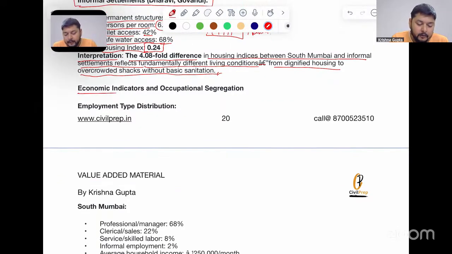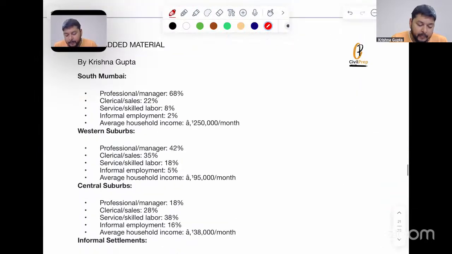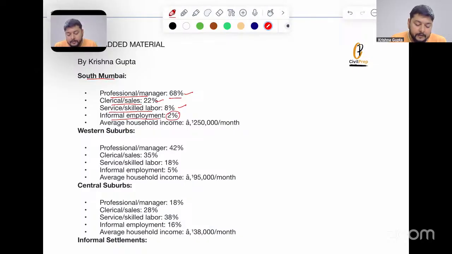Now, looking at the economic indicators and the economic segregation in the Mumbai region. Employment type and distribution. South Mumbai: professional or manager 68%, clerical and sales 22%, service or skilled labor 8%, informal employment just 2%. Average household income is 2,50,000 rupees per month.